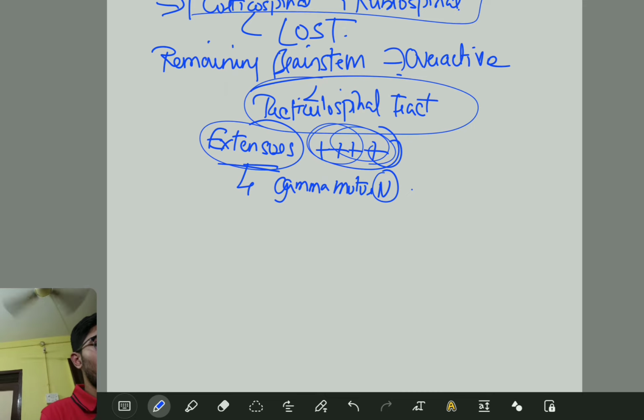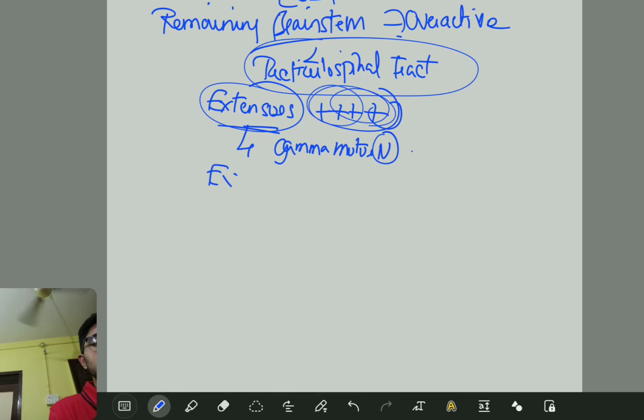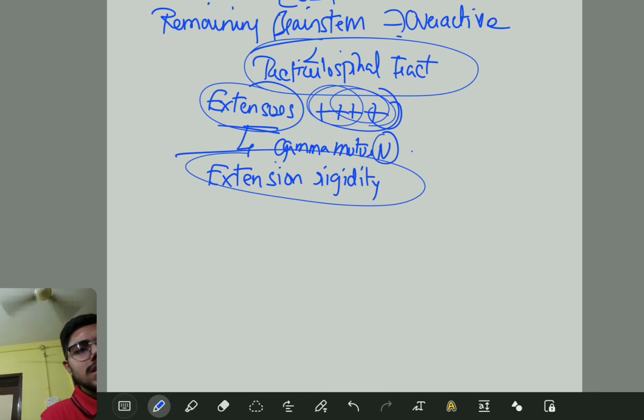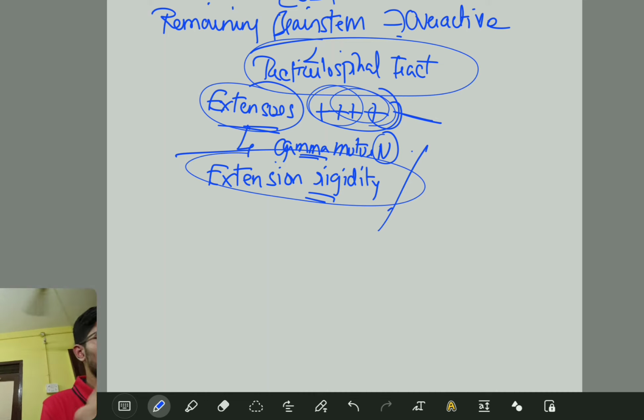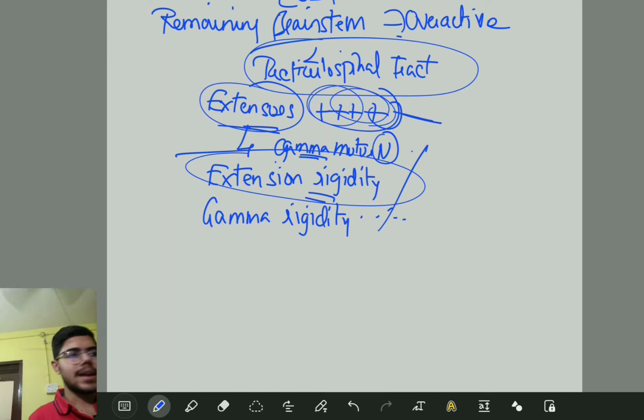So your body classically undergoes a condition called extension rigidity, because of overactivity of your extensors. Very important. And these extension rigidity extensors are controlled by what? Gamma motor neuron. So it is also called gamma rigidity. Fine. Can you understand here?